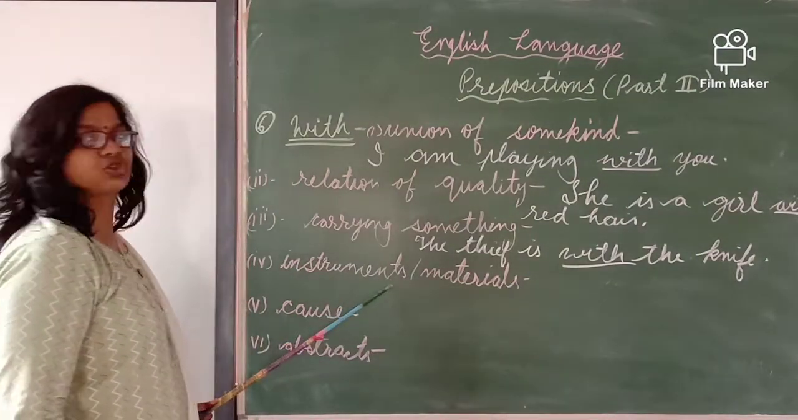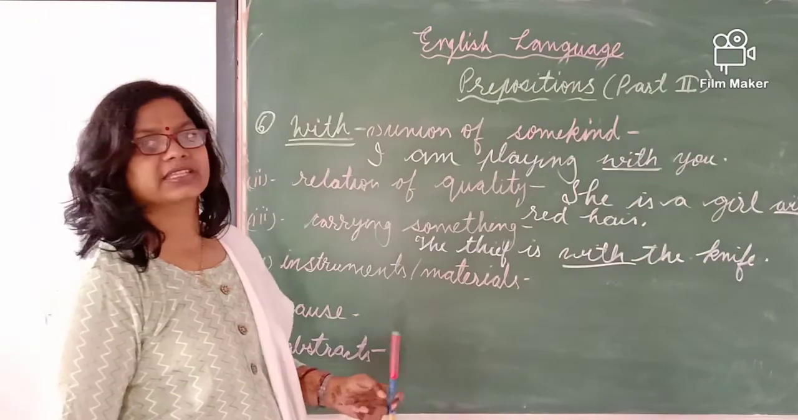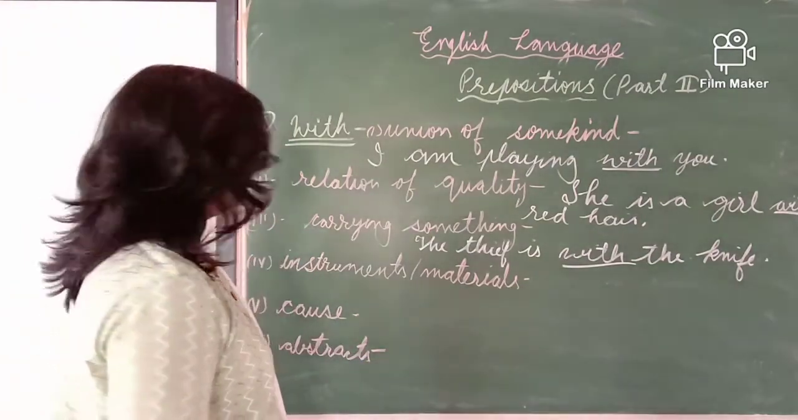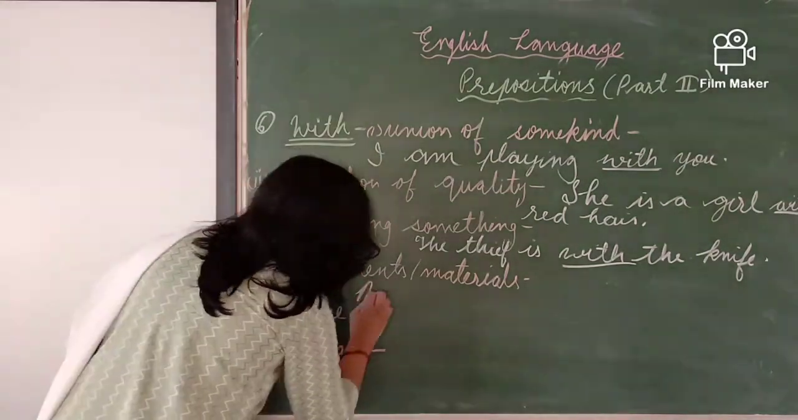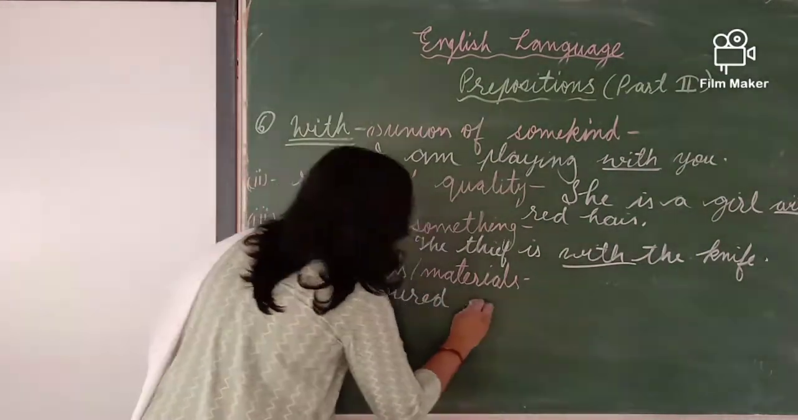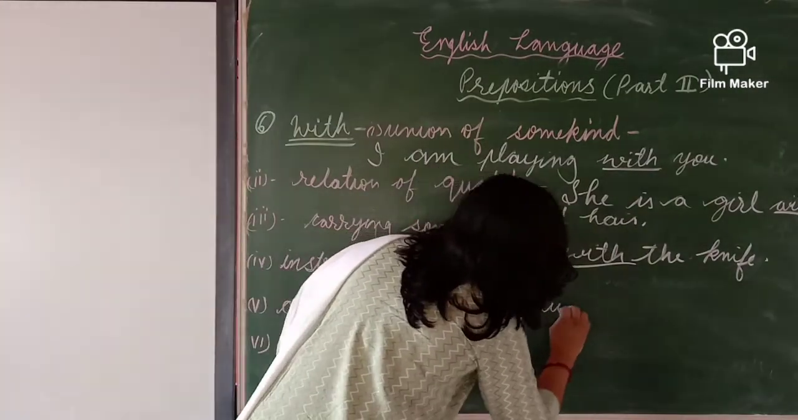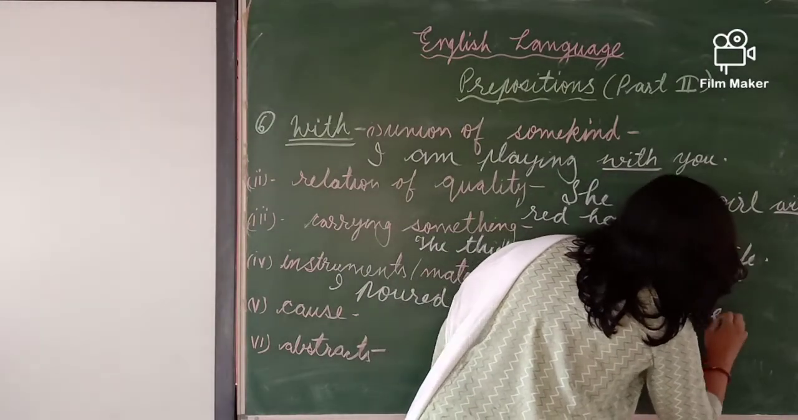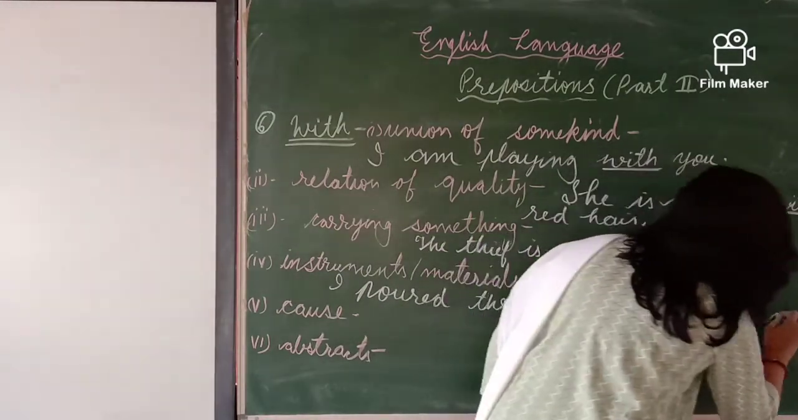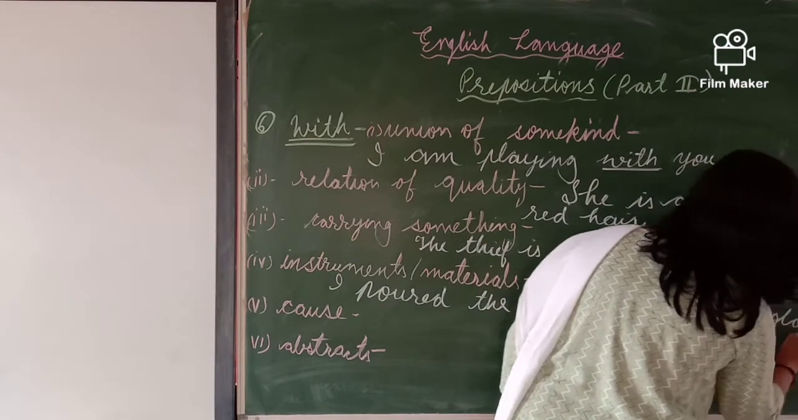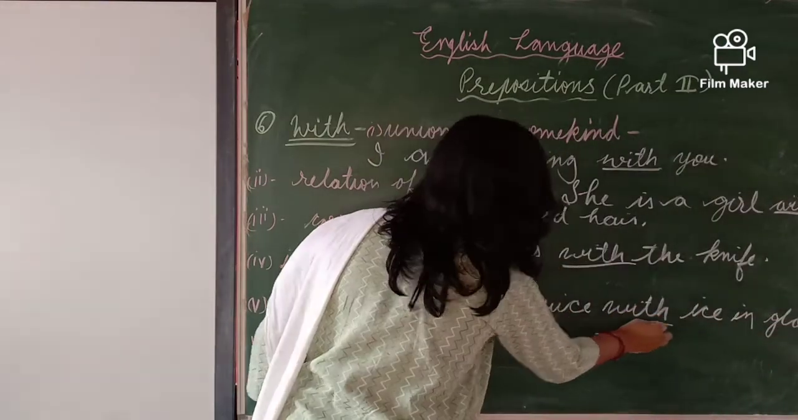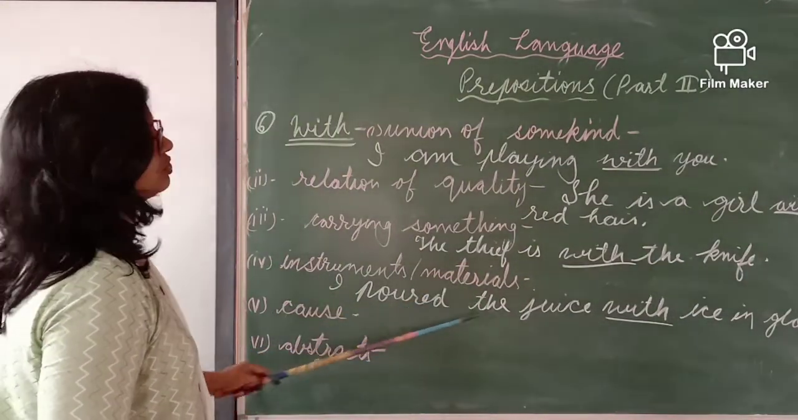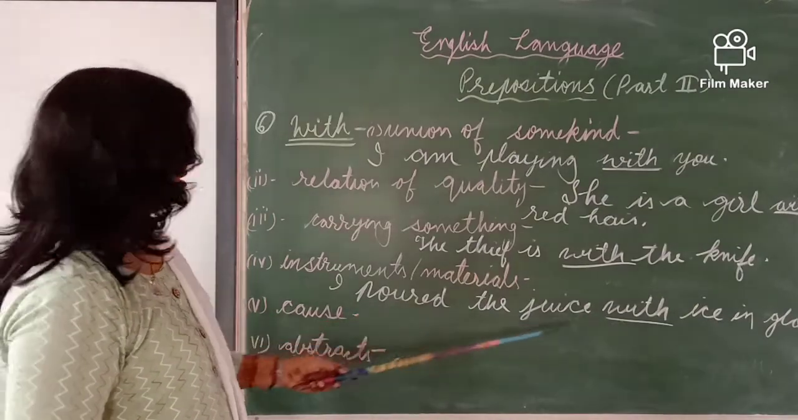Next is instruments or materials. When the description, when the relation is about materials, there also we will write "with." Like, I poured the juice with ice in a glass. So here is the relation between ice and juice. Here is the description about the materials. So "with" is related with ice and juice.